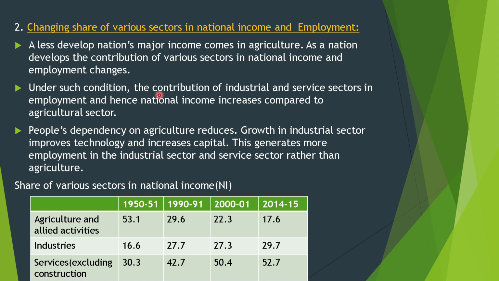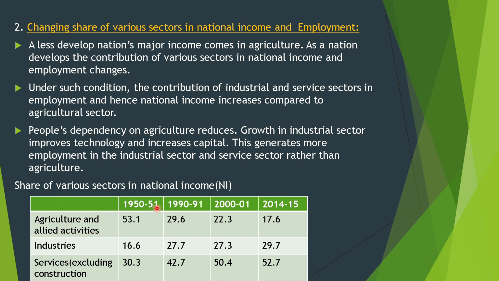Under such conditions, the contribution of industrial and service sectors in employment, and hence national income, increases compared to the agricultural sector. People's dependency on agriculture reduces. Growth in the industrial sector improves technology and increases capital. This generates more employment in the industrial sector and service sector rather than agriculture. Share of various sectors in national income.